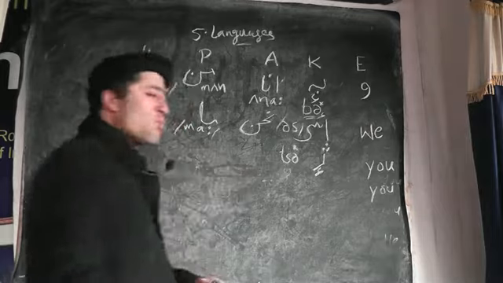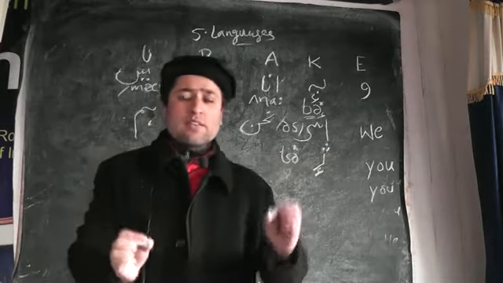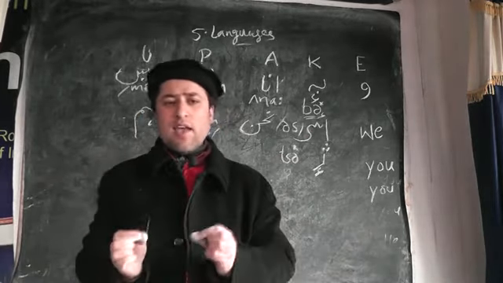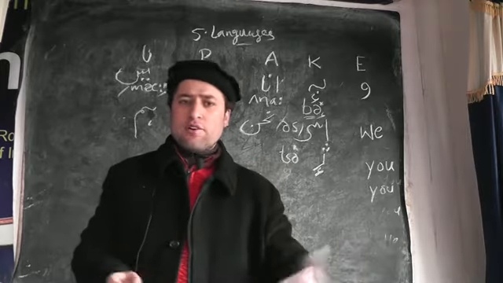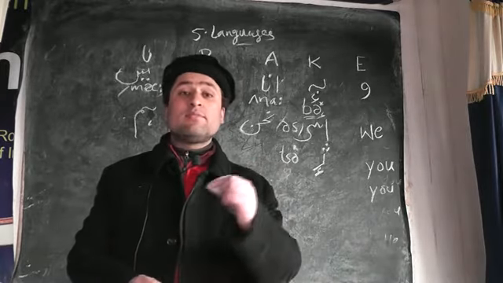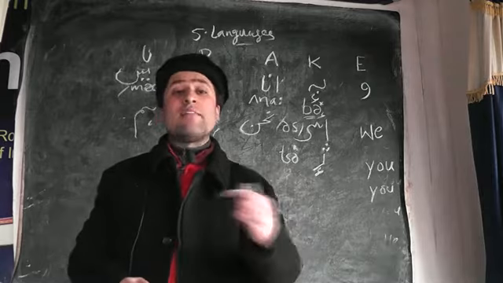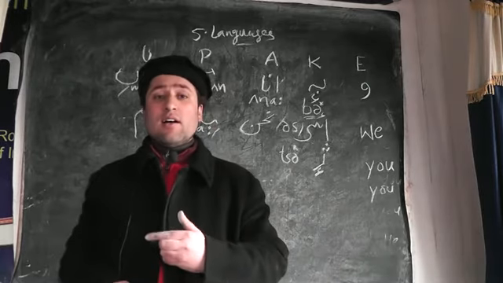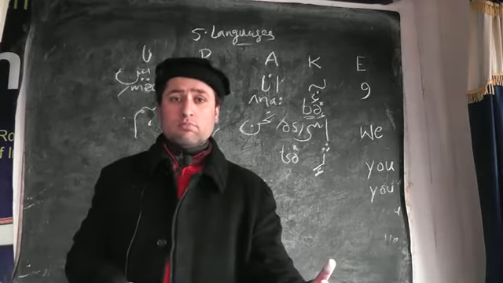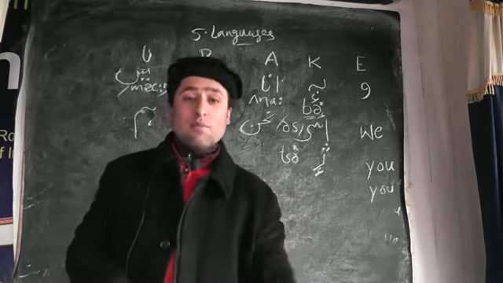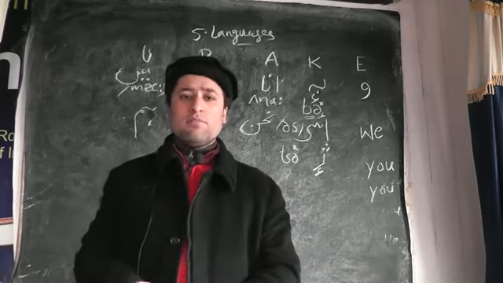Now, for "you" in Arabic we have different forms for the singular: the feminine is different and the masculine is different. For feminine we have anti, and for masculine we have anta. Like anta rajul, anti imra'a.